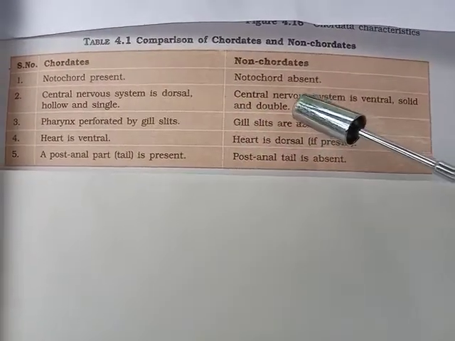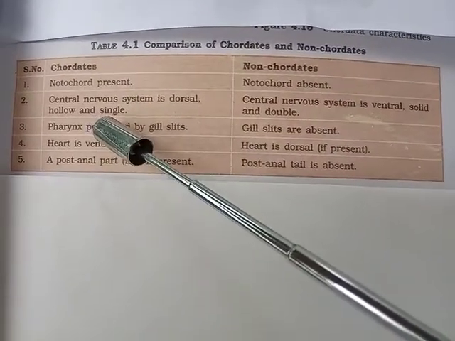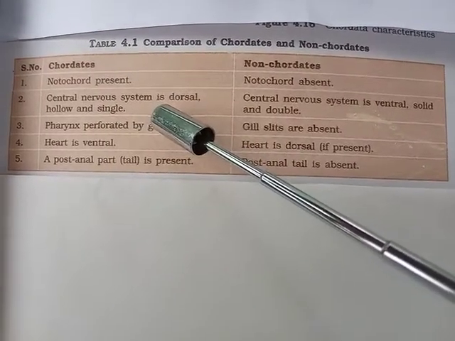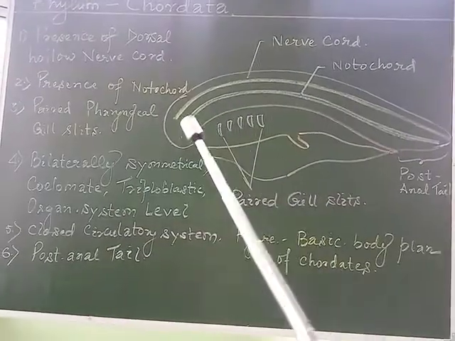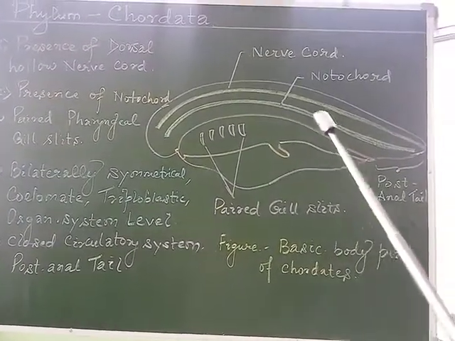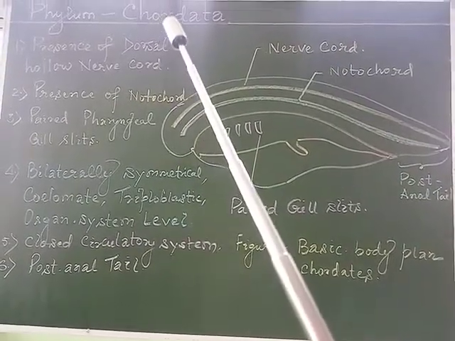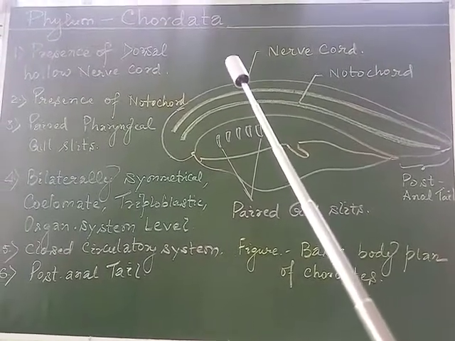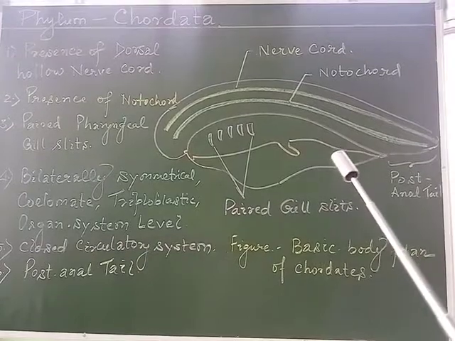Whereas in the case of non-chordates, the notochord is absent. The second feature we have discussed: the central nervous system is dorsal, hollow and single. The central nervous system, which is the dorsal hollow nerve cord, is present dorsal to the body in chordates. But in non-chordates, the nervous system would be present ventral to the body, in the ventral region of the body.